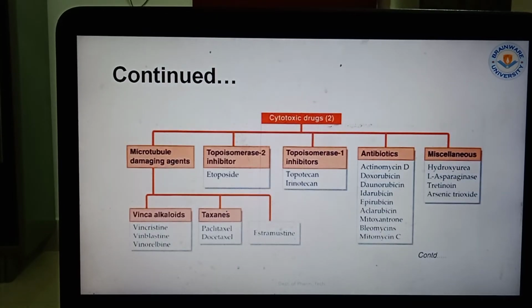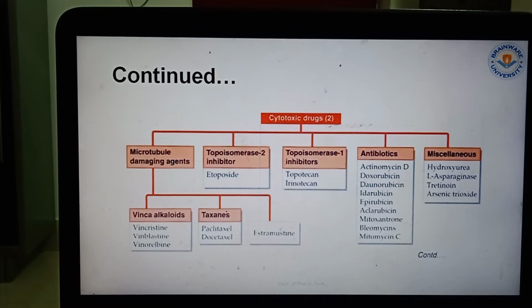Now there are some cytotoxic drugs which also act as anti-cancer agents, but they are cytotoxic in nature. It's like microtubule damaging agents. So that means whenever the microtubules in our cell are damaged, it can also lead to cancer. That means whenever the cell partition cannot be formed, then the different organelles will not be formed. As a result, the cancerous cell will form.